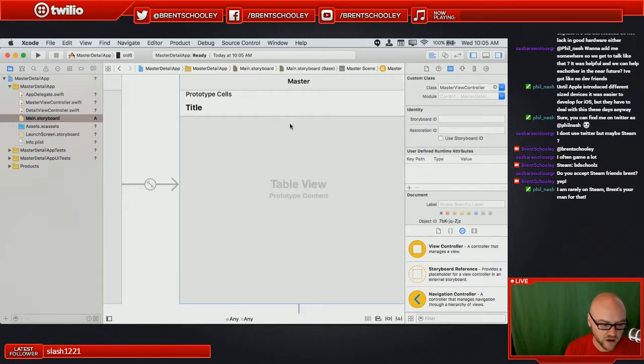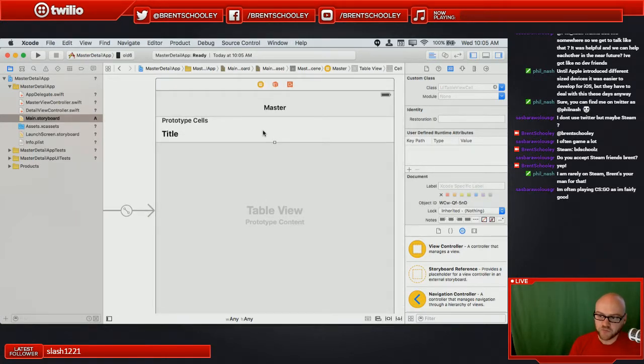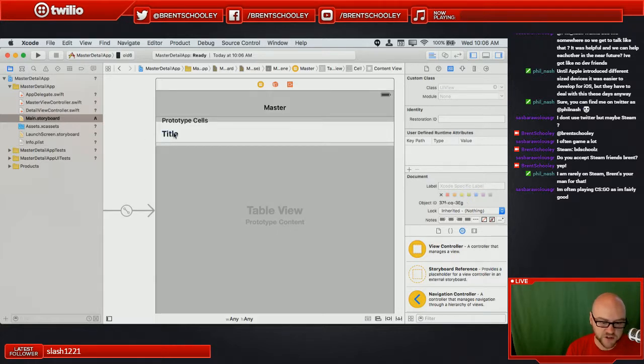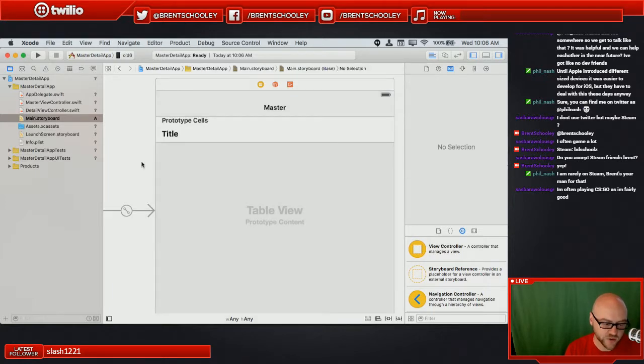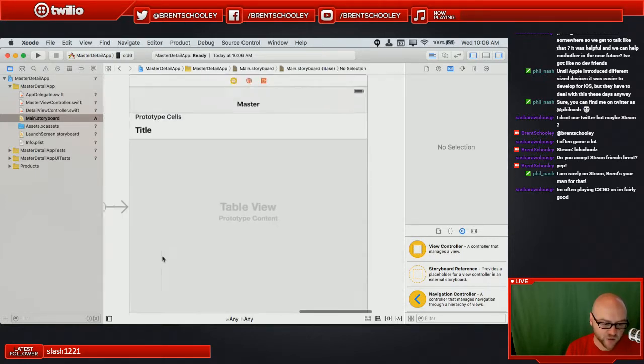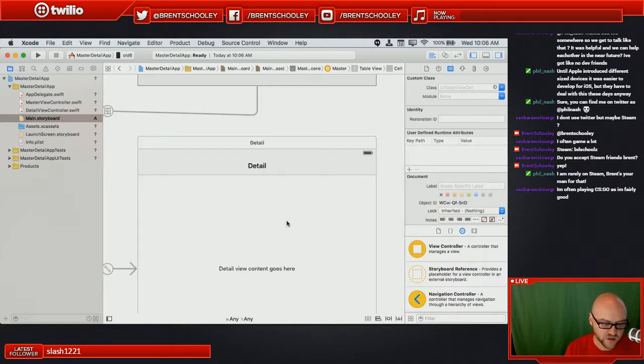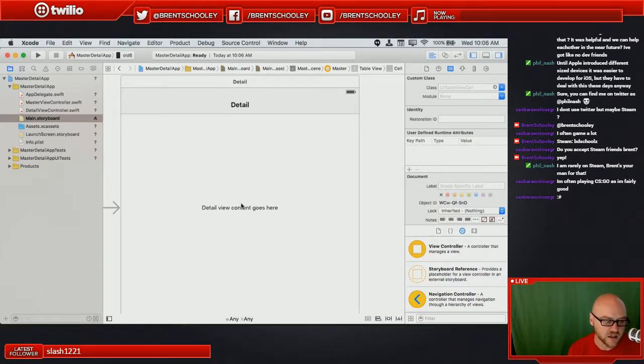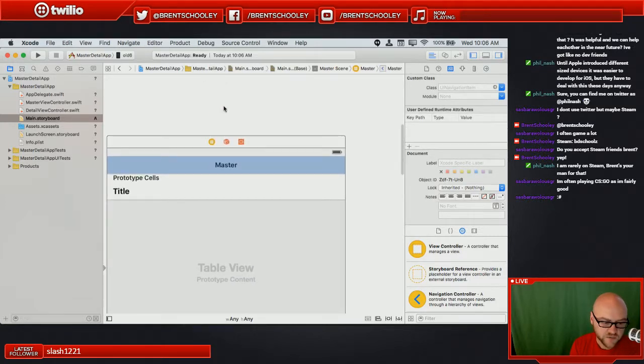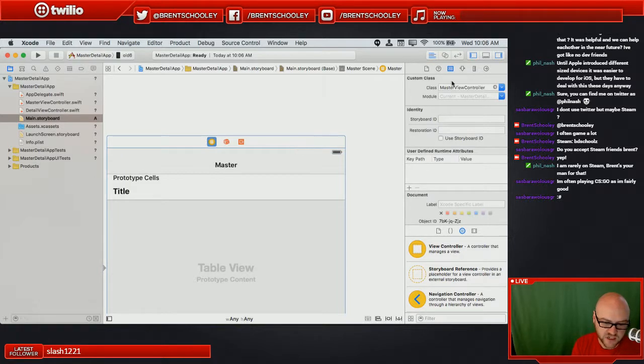What we have here, these prototype cells, every item that is in the list is going to render using a cell, and there's different parts of that, like this title label that we'll have access to when we render that out. And then when we tap on one of these guys, it's going to move to the detail and show some detail content. Let's take a look at what these two different view controllers look like. And this, as we saw before, if we select the view controller itself, we can see what class it corresponds to. So this is the master view controller.